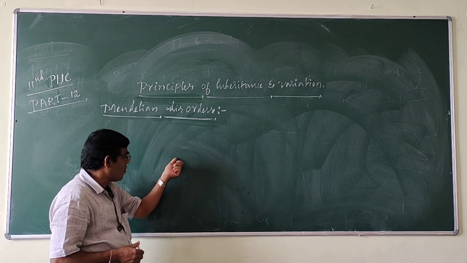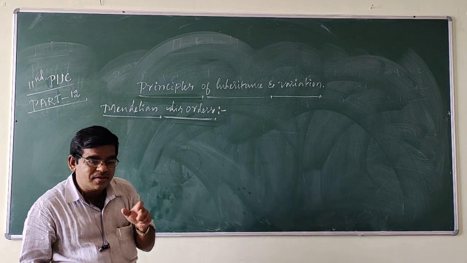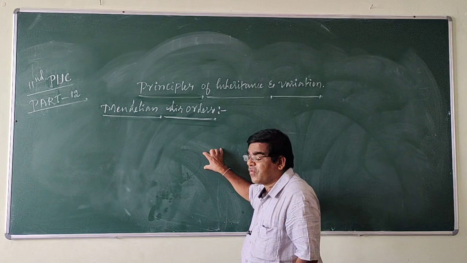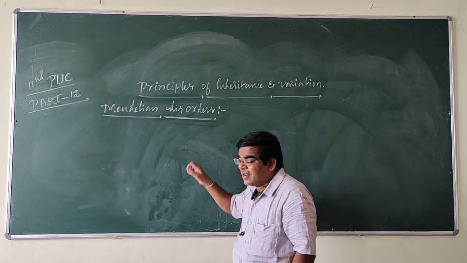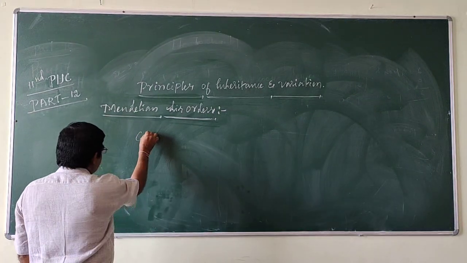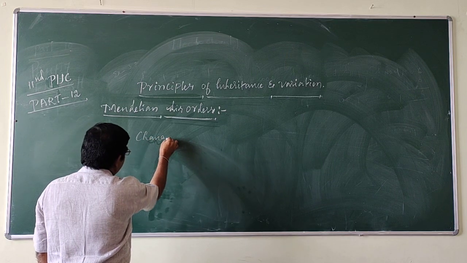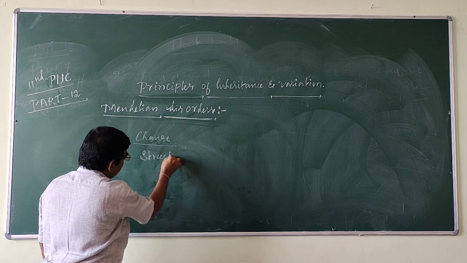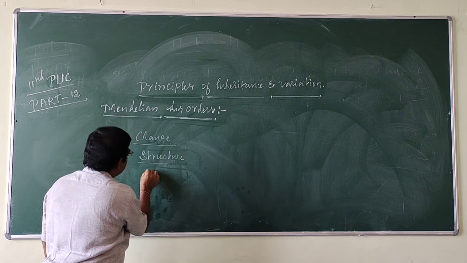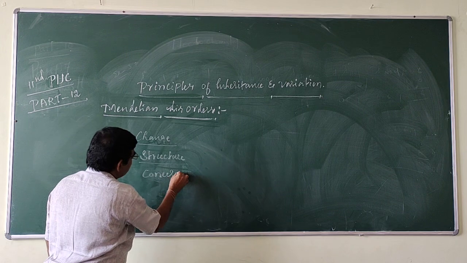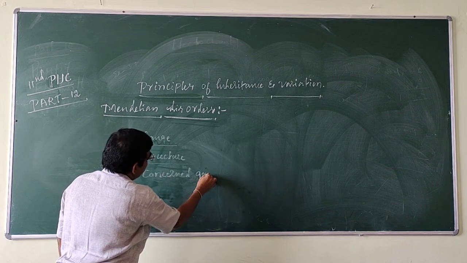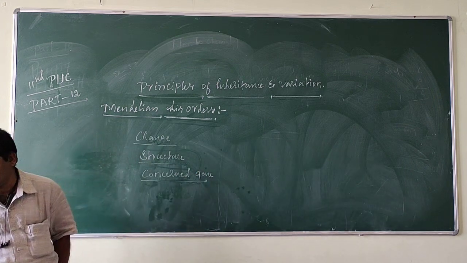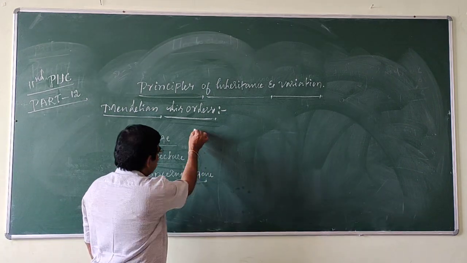A change in the structure of the concerned gene causes disorders, and these are called Mendelian disorders.